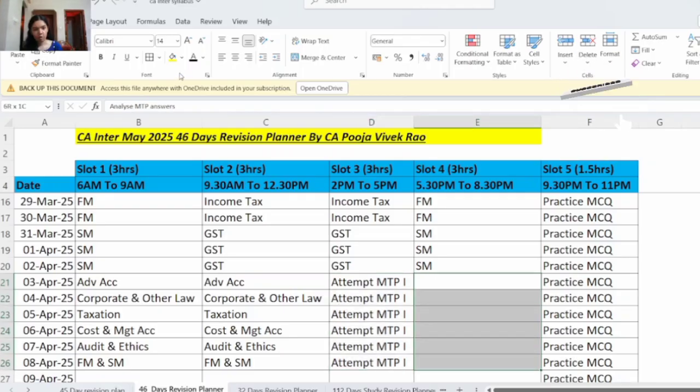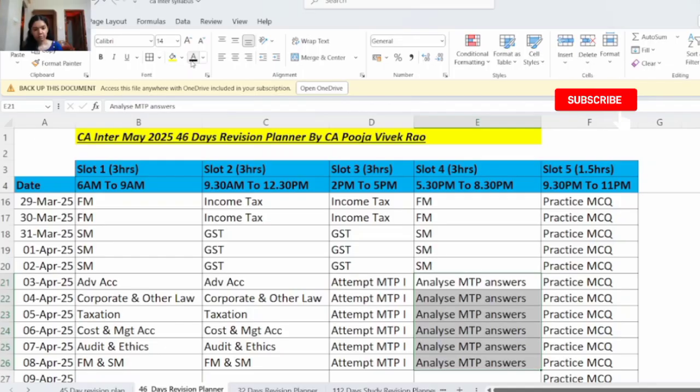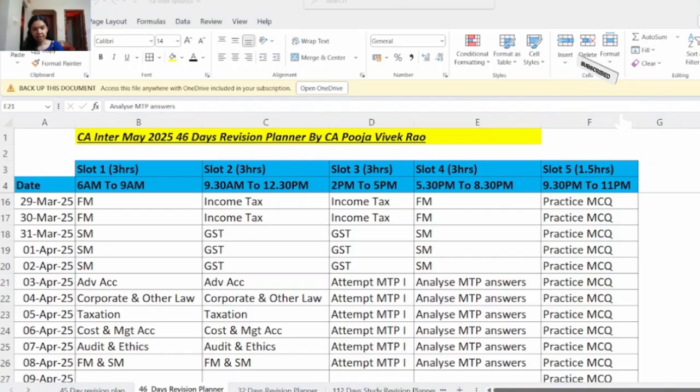Then after attempting the mock test paper, in slot 4 you will analyze your answers of the mock test paper. You will compare your answer with the ICAI answer and you will see what errors you have made and what you can do better. Whether it's a presentation error or any silly mistake or any conceptual clarity is required, you will make detailed notes of that. And in the further days when you revise, you will ensure you incorporate those changes as well.